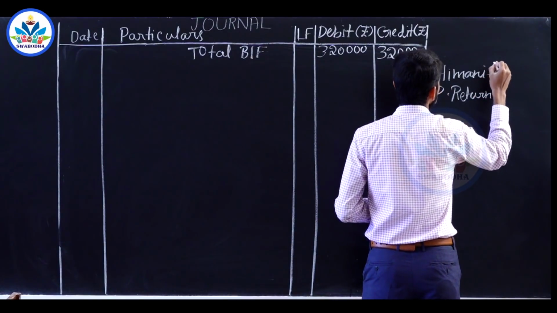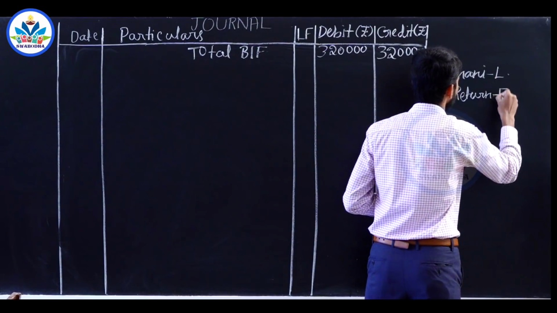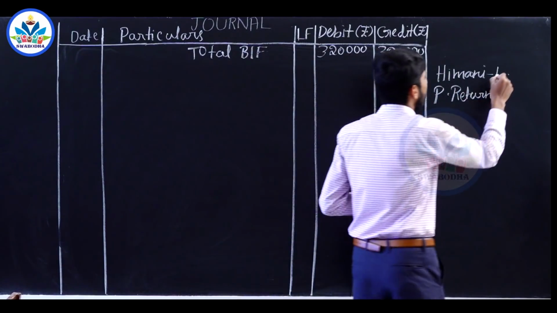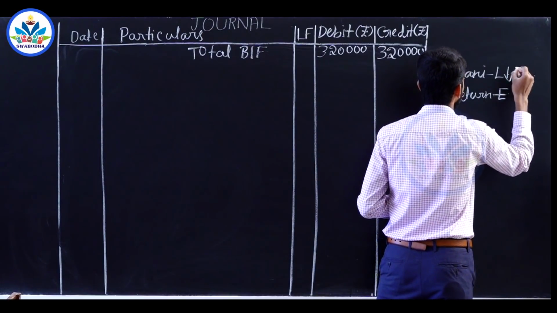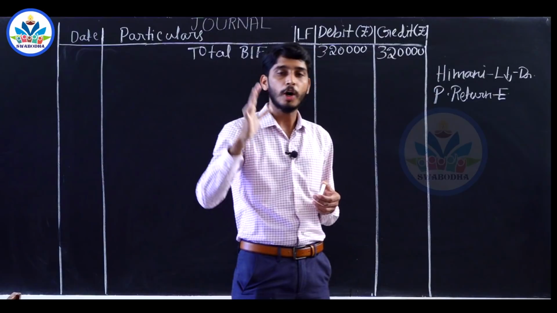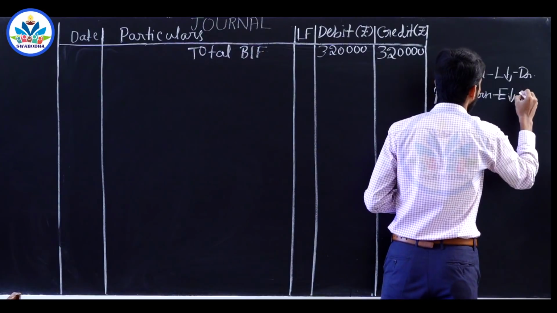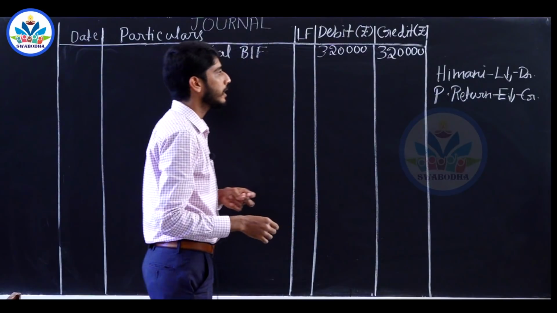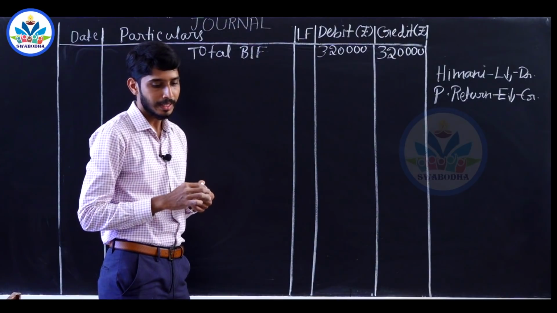Imani is a liability, purchase return is an expense. We are returning the goods, to that extent our liability decreases, it has to be debited. Purchase return is nothing but it is a part of expense, to that extent our expense value reduces. So the expense value is reducing to the extent of 4,000, it has to be credited. So the journal entry will be Imani's account debited to purchase return account on December 8th,